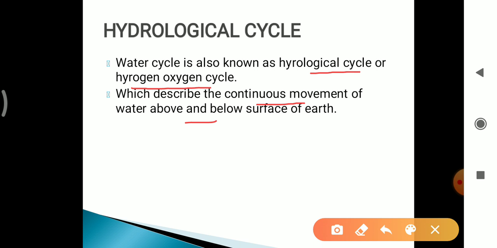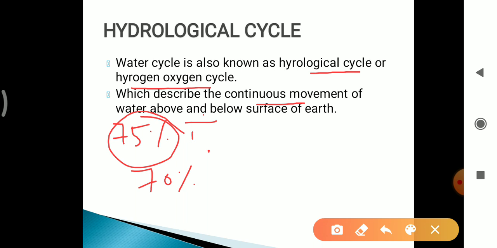The water cycle is an extremely important cycle, as we know that 75% of earth's surface is covered with water, but 97.5% of this water is salt water. The most abundant compound present in all organisms is water, about 70% of the weight of almost all plants and animals, including man.